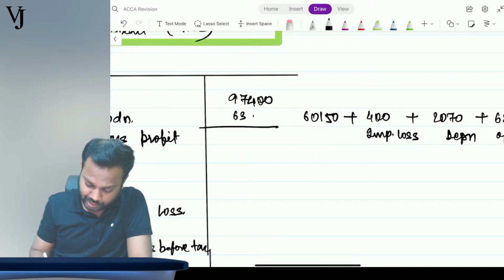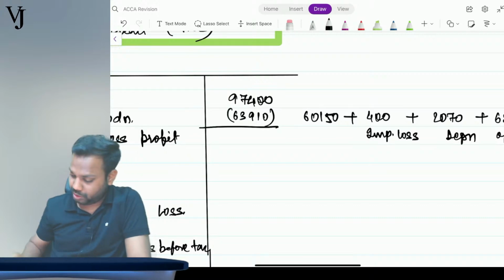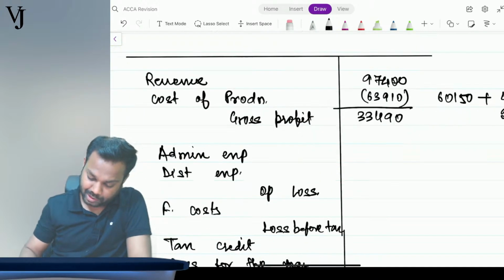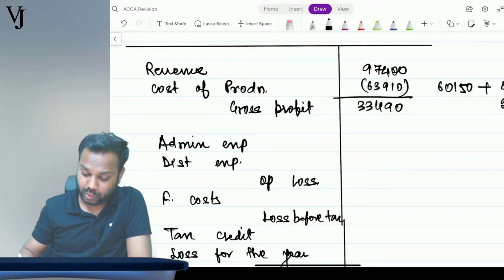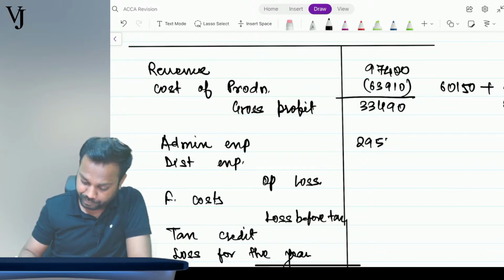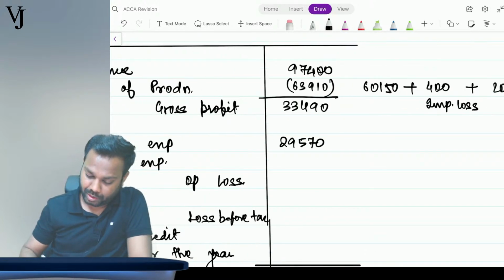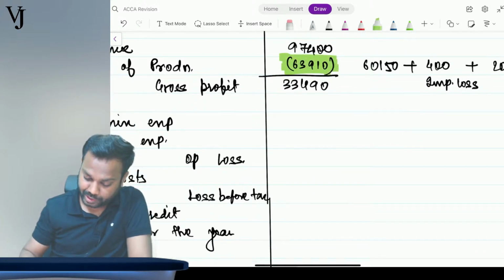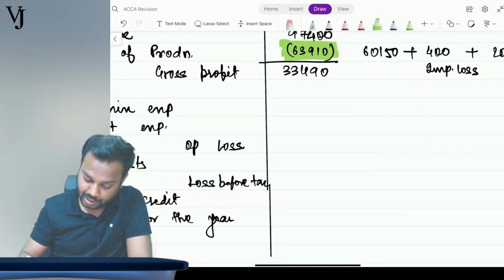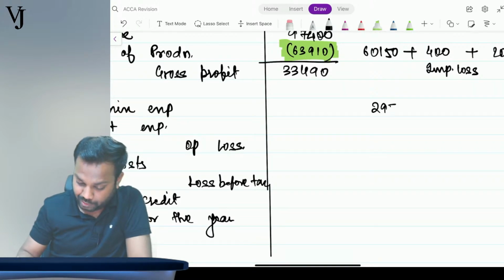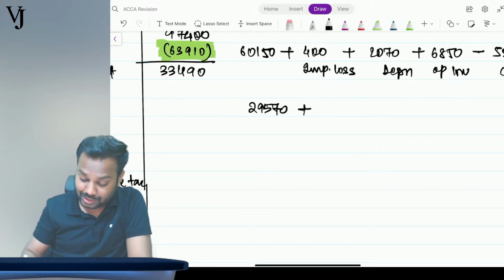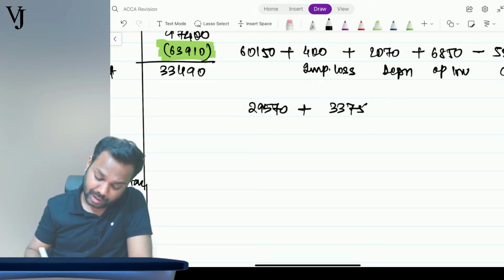63910 minus 33490. Now admin expenses was how much? 29570. Now there was an adjustment here, so that's why I've highlighted it in green. Admin expense was 29570 plus an adjustment of 3375, right?